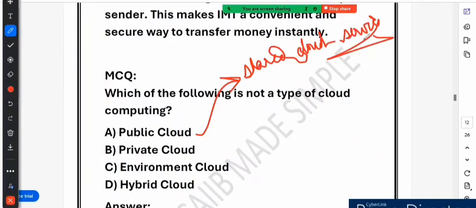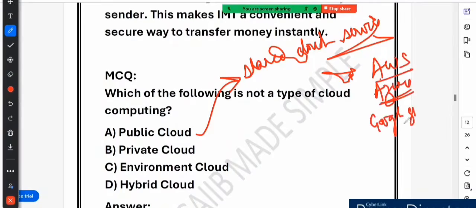It means it is provided by a third party company like AWS. You might have heard of something called AWS, which is called Amazon Web Services, or you might have heard of Azure, or the Google Cloud, right? So these are the kind of shared cloud service. Anyone can use it by paying a fee, just like how we subscribe to Netflix. It is widely used by startups, businesses and individuals because it is affordable and scalable. For example, imagine you don't want to buy a personal server to store your data. Instead, you rent a space on a public cloud, just like renting a locker in a gym instead of buying one at home, right?